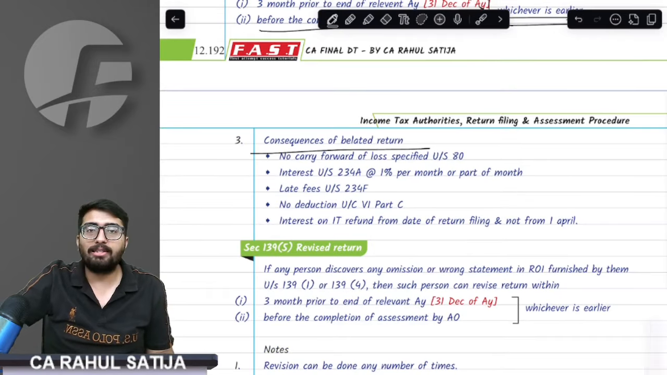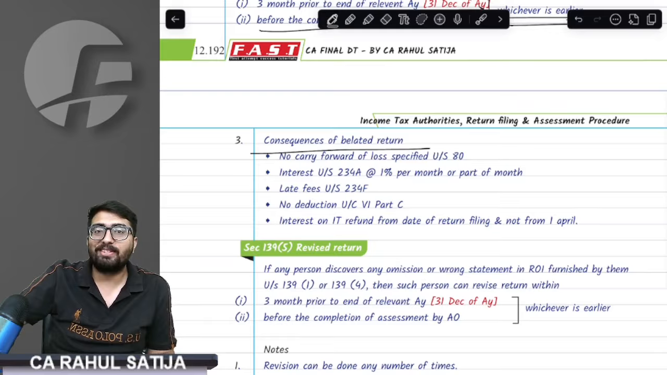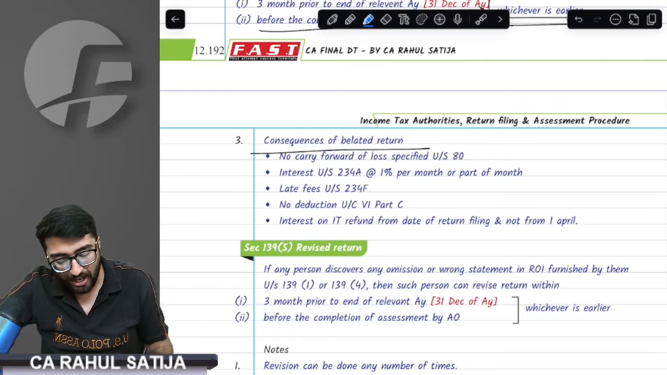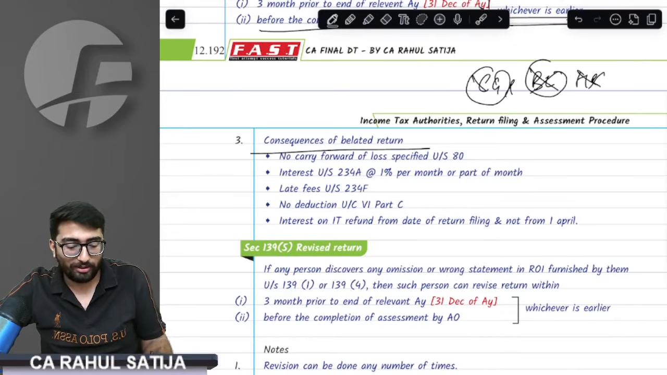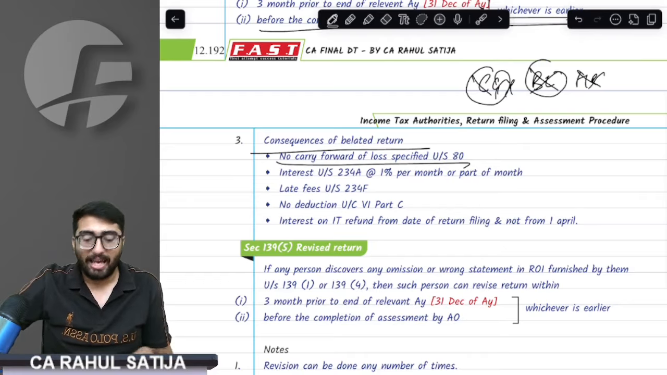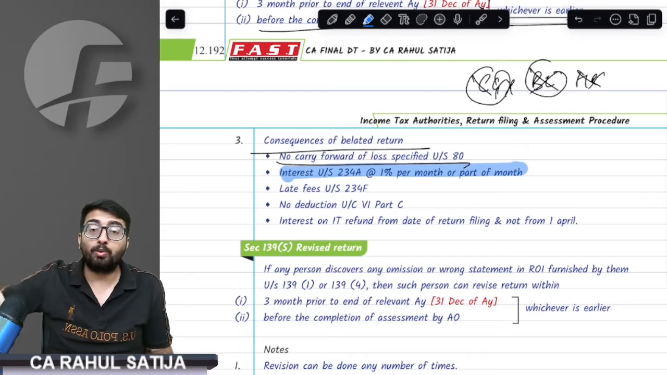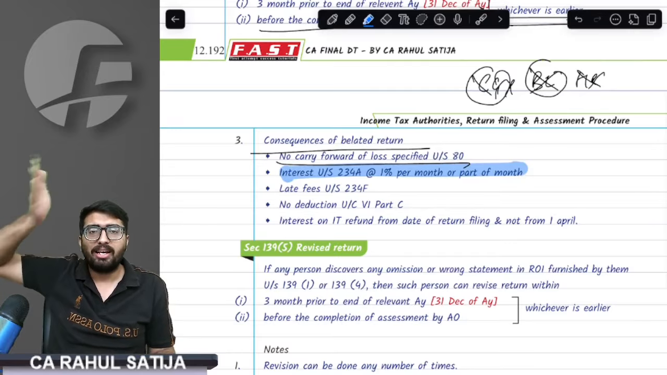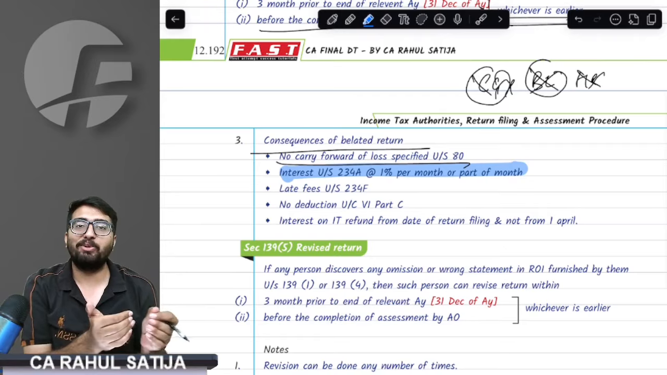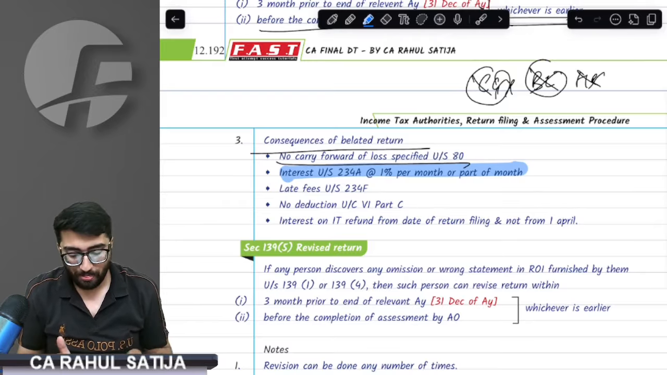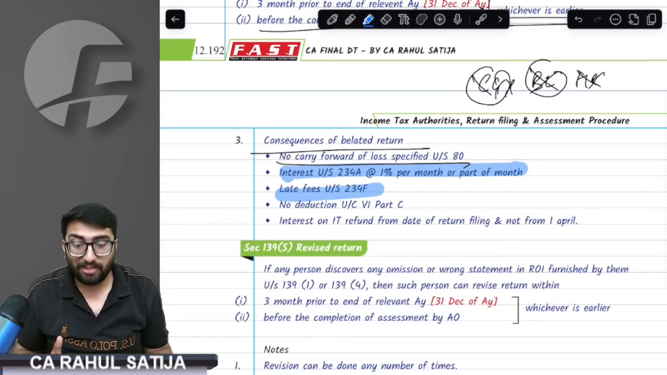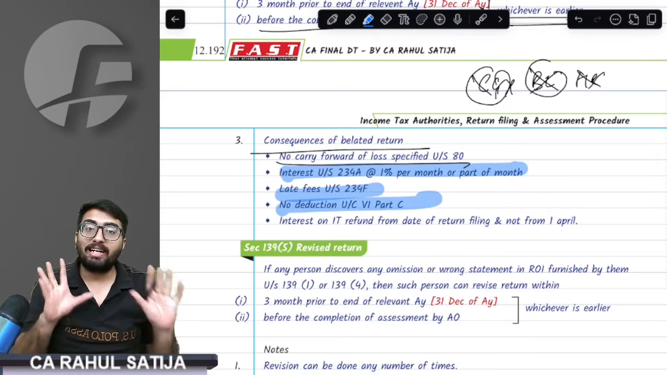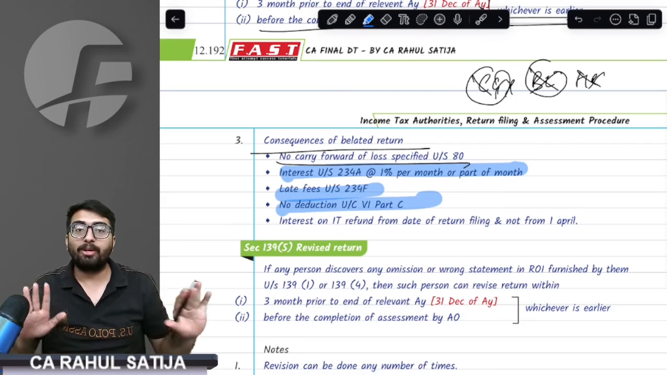So there are certain consequences if you file the belated return. First of all, if you have any house property loss, capital gain losses, business loss, you cannot carry forward. Carry forward is not allowed. You will be charged 234A interest, and late fees of 5,000 rupees or 1,000 rupees. No Chapter VI-A Part C deductions, 80IA to 80RRB deductions will not be allowed, and 10AA will not be allowed.